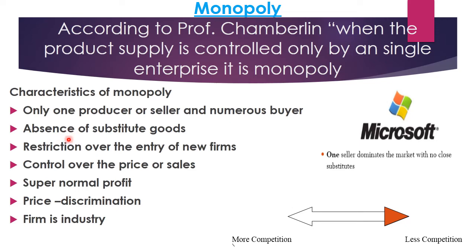Absence of substitute goods. Substitute means what? Which we can easily replace with another. Now here only one seller is there which is providing one type of goods, right? We don't have any other substitute goods. So what can we do? We cannot switch over to other brands easily because we don't have any options. So absence of substitute goods is there.